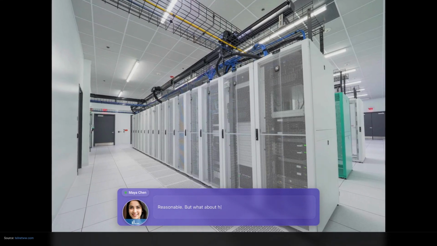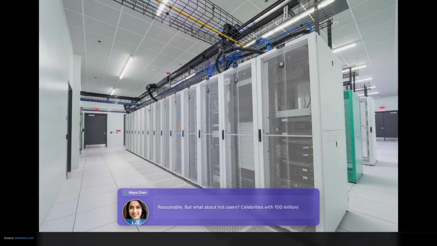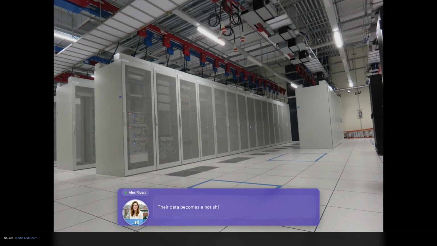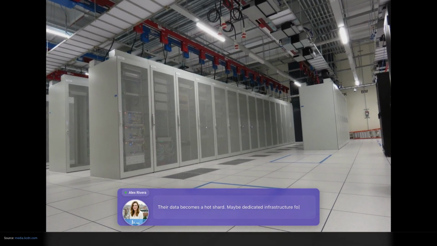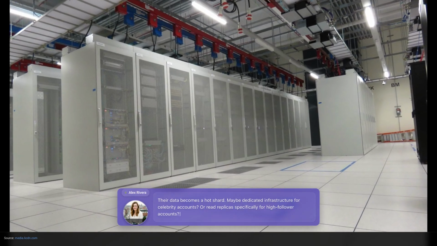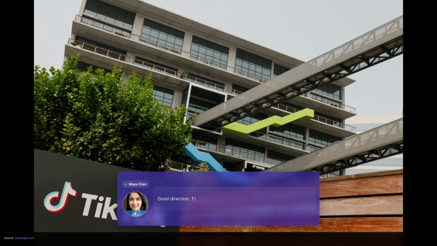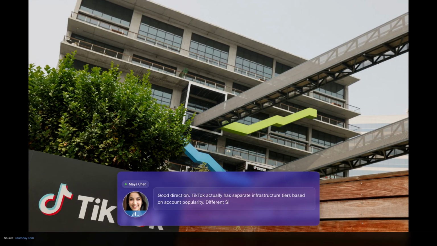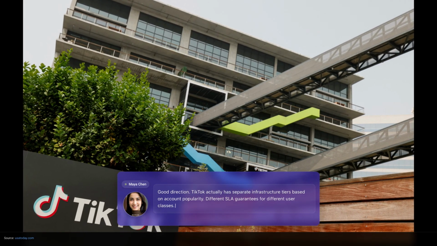Reasonable, but what about hot users? Celebrities with 100 million followers getting millions of interactions per day. Their data becomes a hot shard, maybe dedicated infrastructure for celebrity accounts, or read replicas specifically for high follower accounts. Good direction. TikTok actually has separate infrastructure tiers based on account popularity, different SLA guarantees for different user classes.